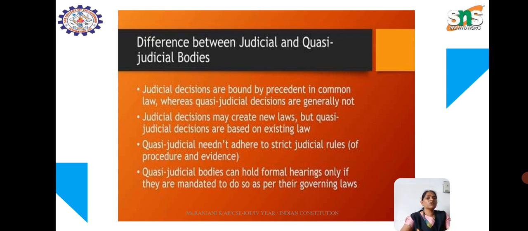The main difference between judicial and quasi-judicial is that judicial decisions are bound by precedents in common law, whereas quasi-judicial decisions cannot be based on common law. A judicial decision may create a new law, but a quasi-judicial body cannot create a new law. It has to follow the existing laws. Quasi-judicial bodies need not adhere to strict judicial rules of procedure and evidence, and they can hold formal hearings only if they are mandated to do so.